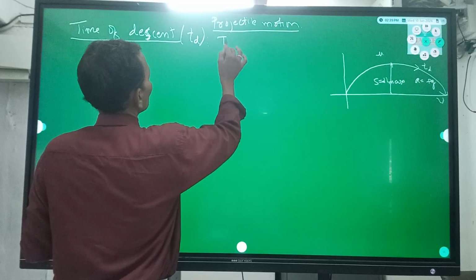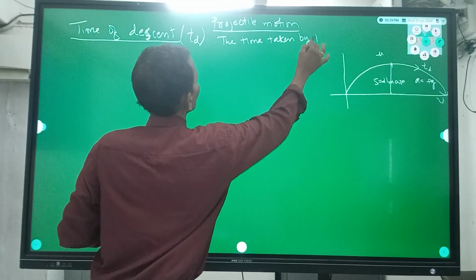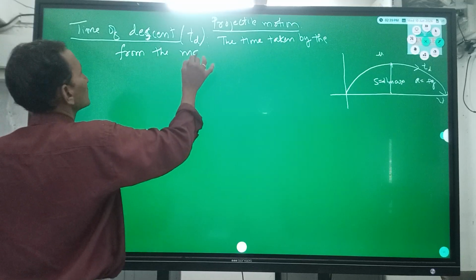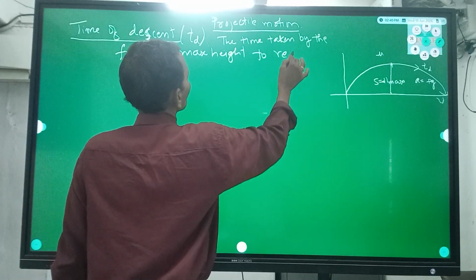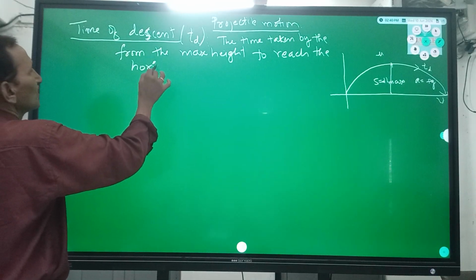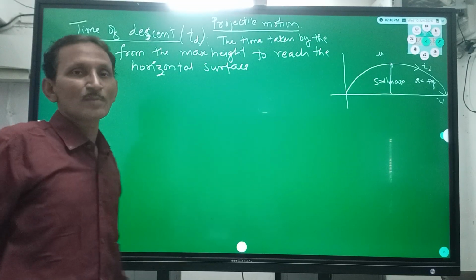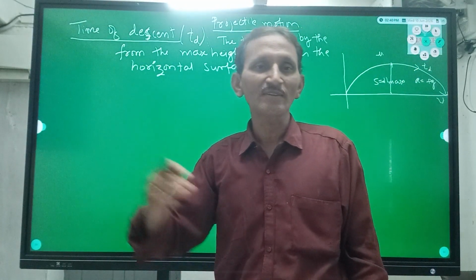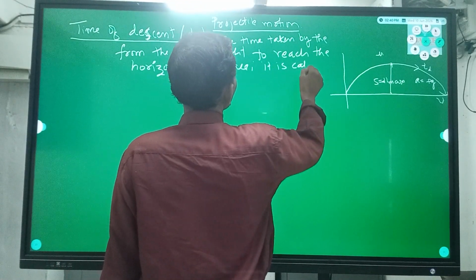The time taken by the body from the maximum height to reach the ground, or the horizontal surface, is called the time of descent.